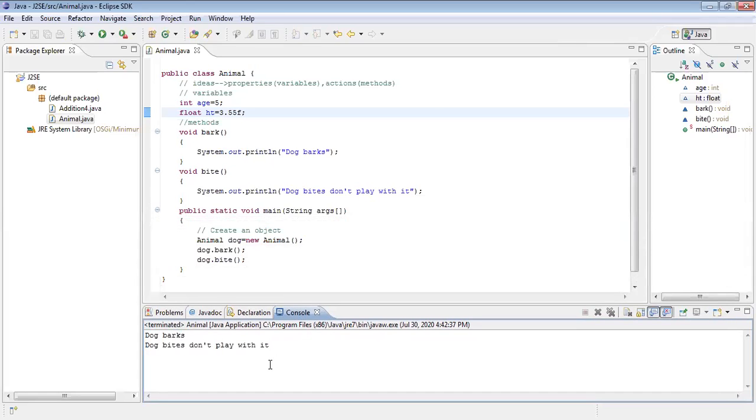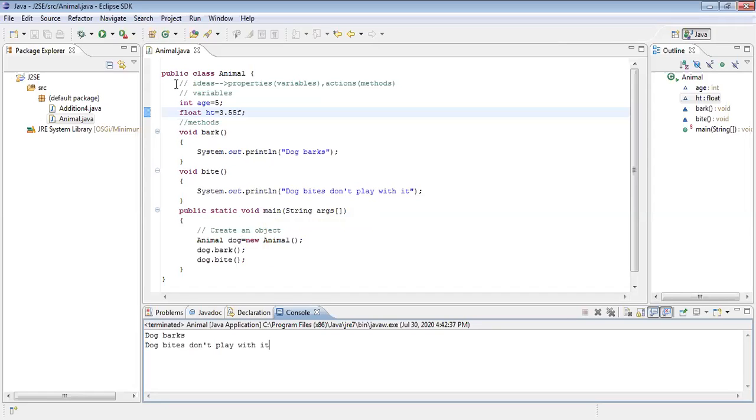You might have done with the CMD till now, but once you do a couple of applications on Eclipse, you feel a lot of comfort. And moreover, in real time also, you should know how to perform your projects in Eclipse. That's why better you get associated with this from here onwards. If you go to an interview and say that you have done it in CMD, it is not good all the time. You should have some little bit of awareness. Fine, so this is how the first application is done.